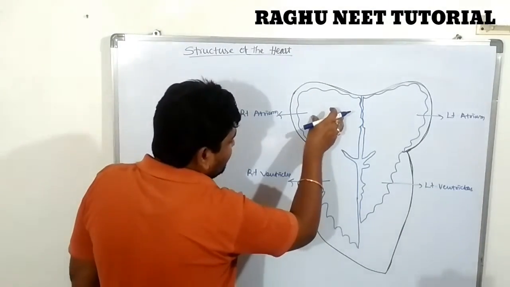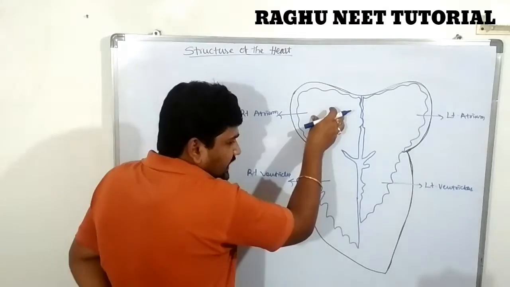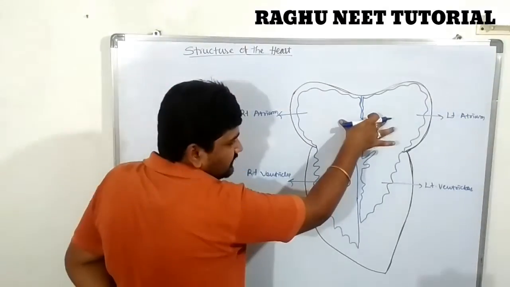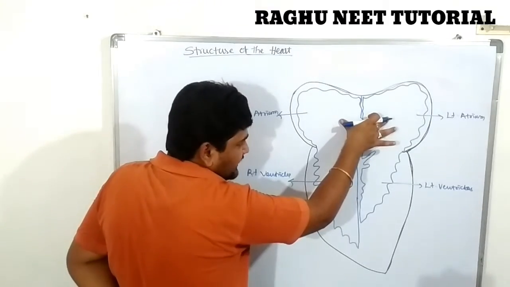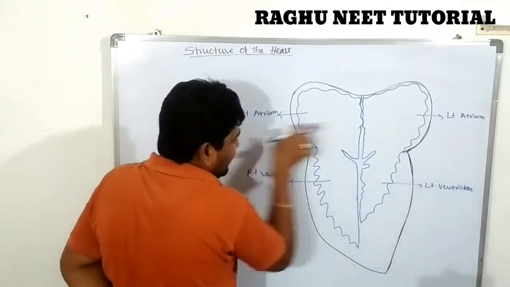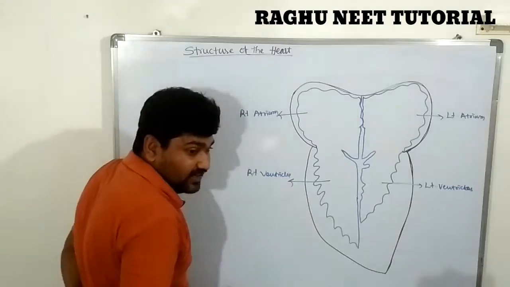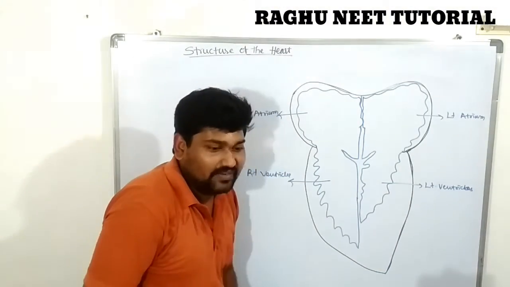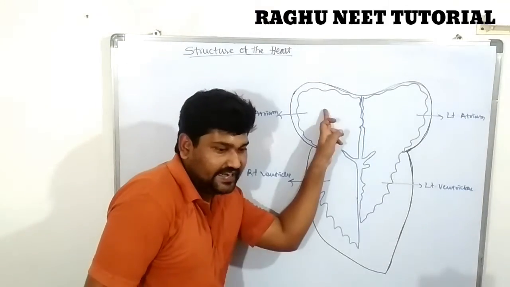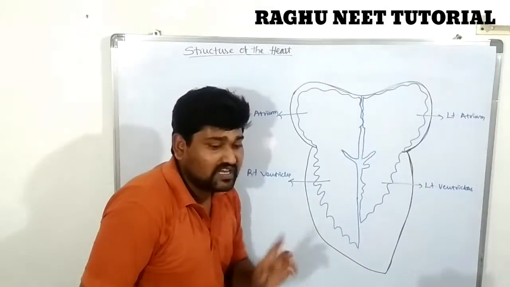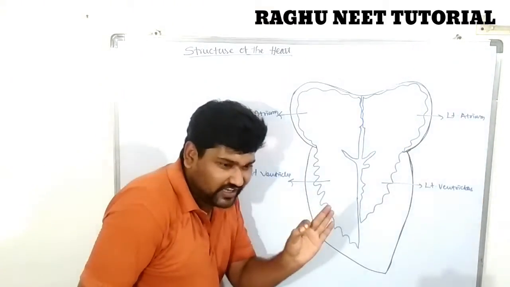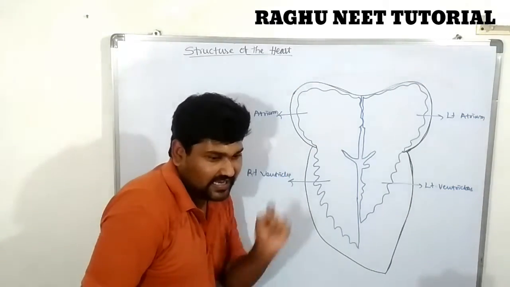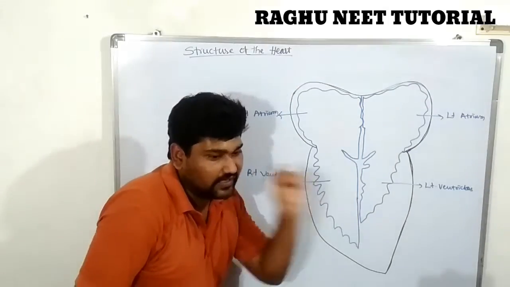The anterior part of the heart contains two small chambers known as the atria, the right and left atria. The right and left atria are completely separated by a septum, called the right and left auricular septum.